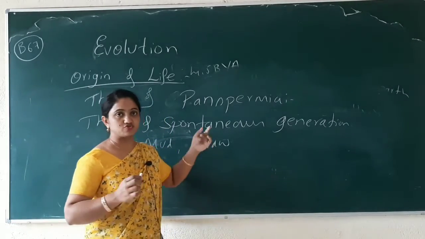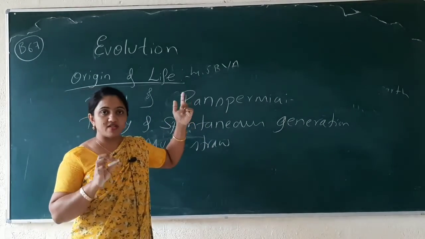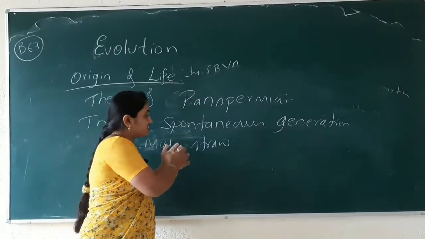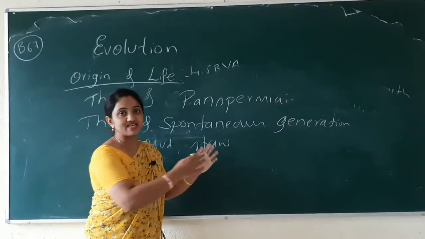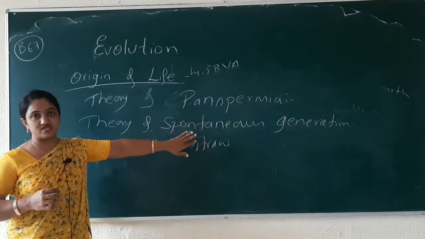It gave rise to the new life. Maybe the life evolved in this manner. So this theory is known as spontaneous generation or abiogenesis.